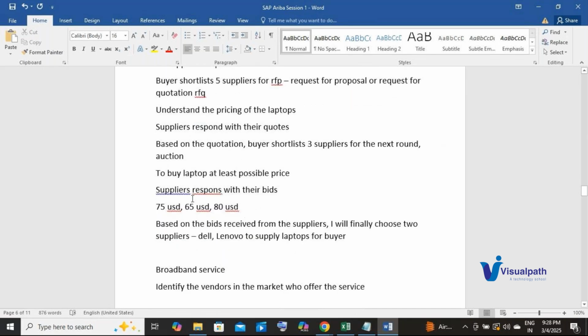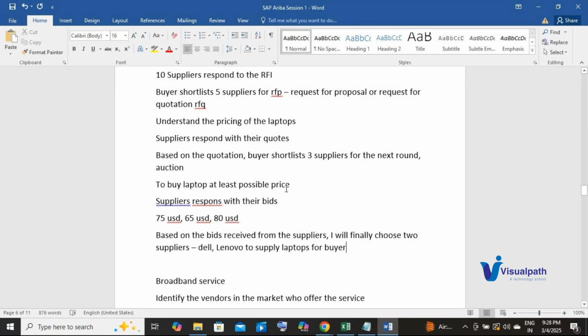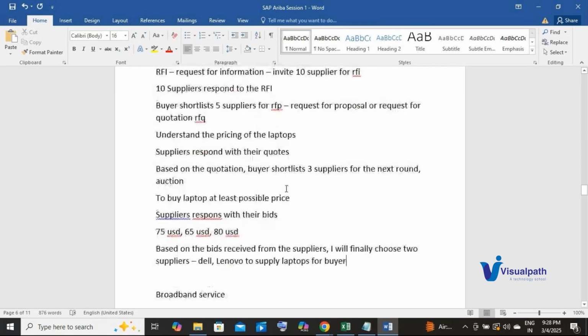Okay. Now based on these bids, I have finally chosen 2 suppliers, Dell and Lenovo, to supply the laptops for me. Okay. So that means I have fulfilled my obligation to identify the supplier, right? From starting to end. That's what we did, right?